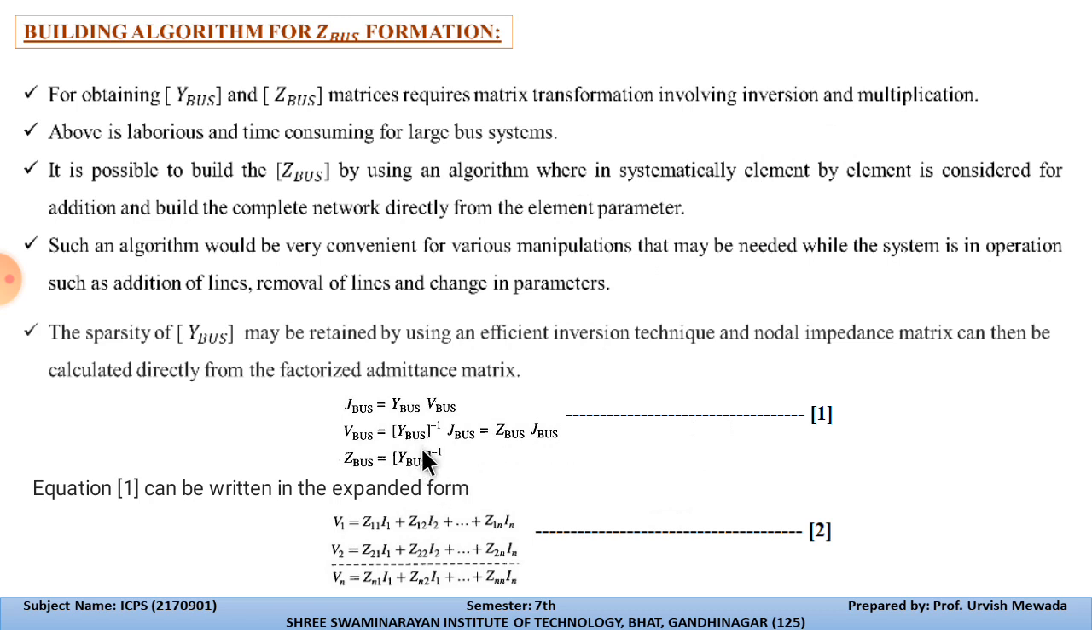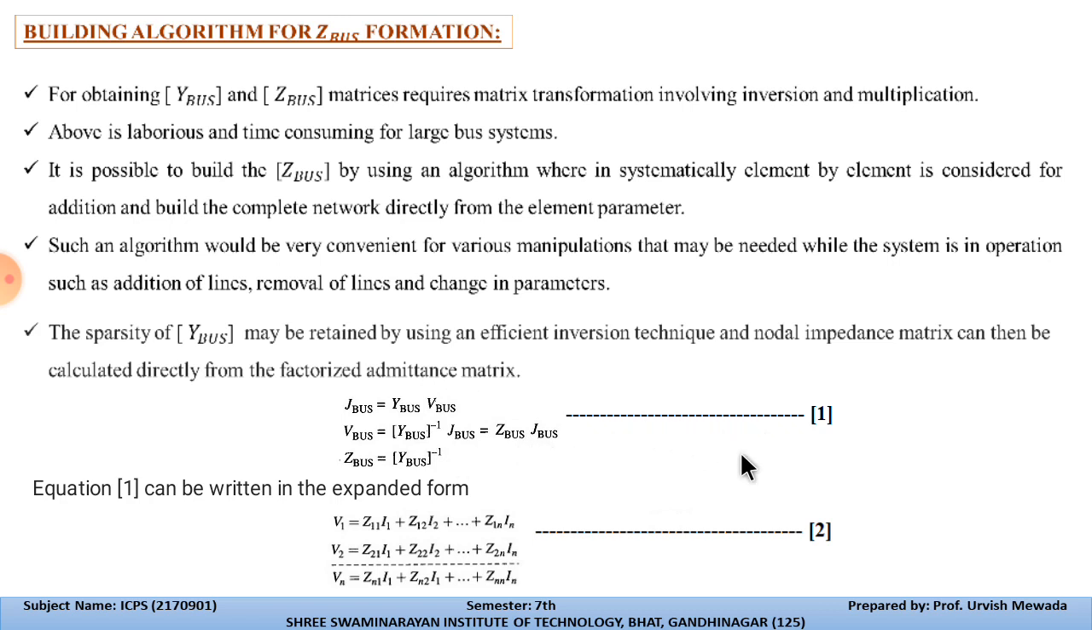So as we already know, let us start building the ZBus algorithm. As we already know, Z is equal to V upon I. Here J bus is equal to Y bus into V bus, where Y is the admittance bus, which we already derived in the previous theory. So V bus will become Y bus inverse into J bus. Y bus inverse is nothing but the Z bus, so V bus is equal to Z bus into J bus.